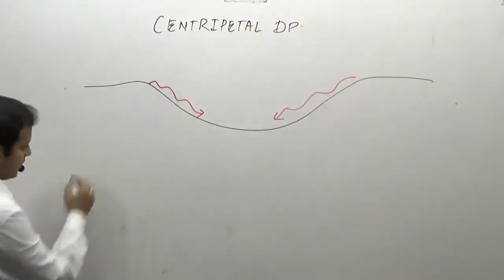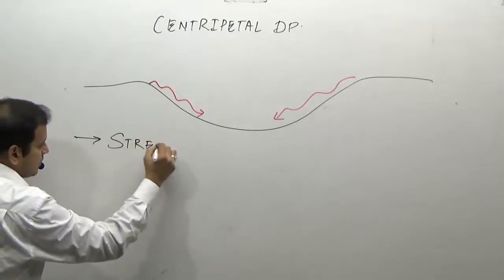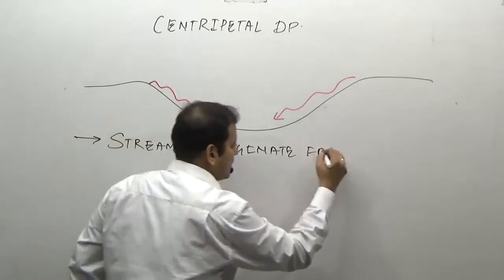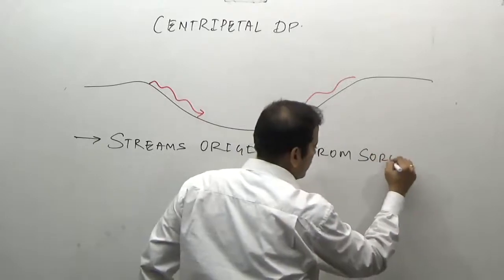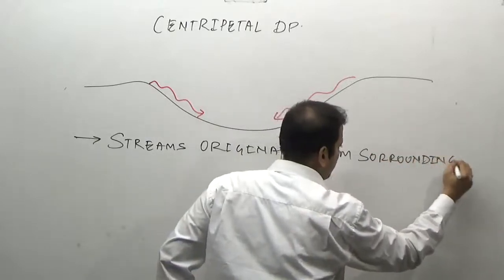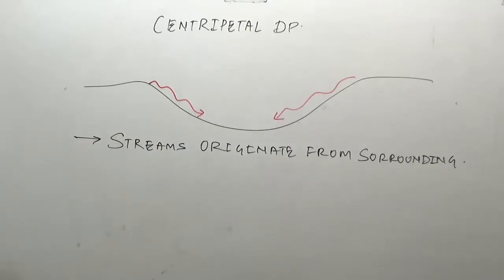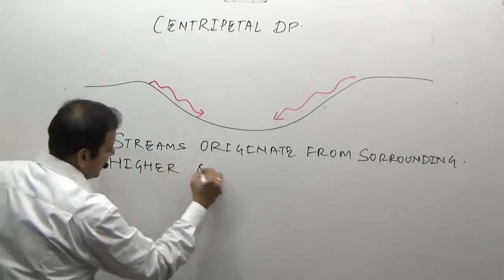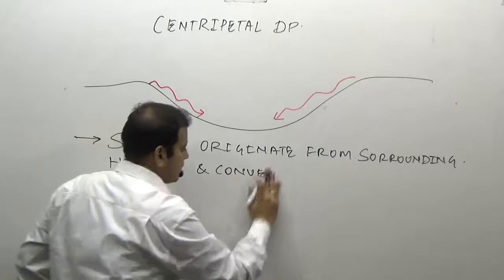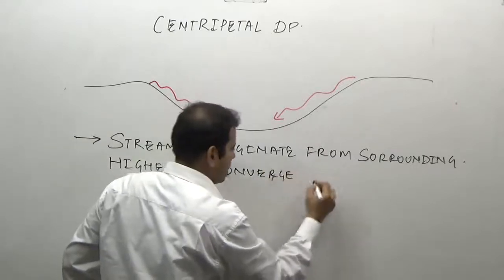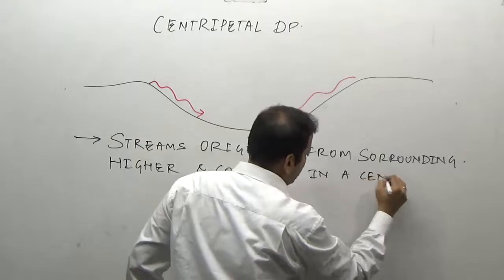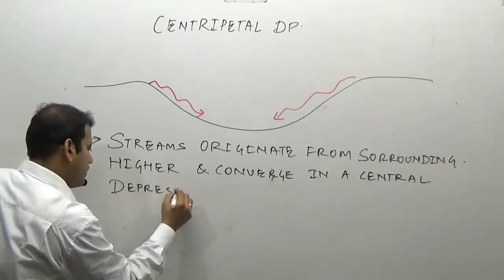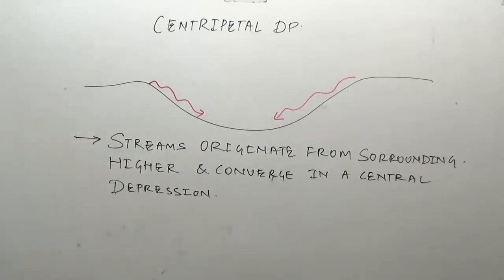A drainage pattern in which streams originate from surrounding higher areas and converge in a central depression is known as a centripetal drainage pattern.